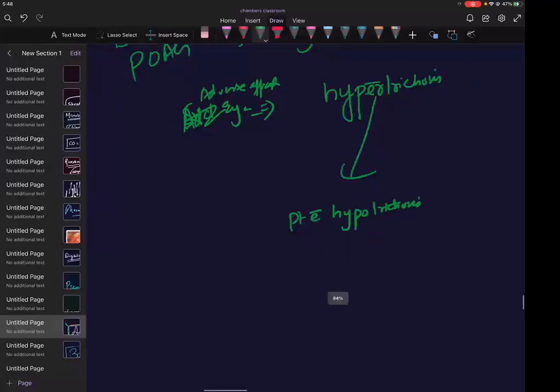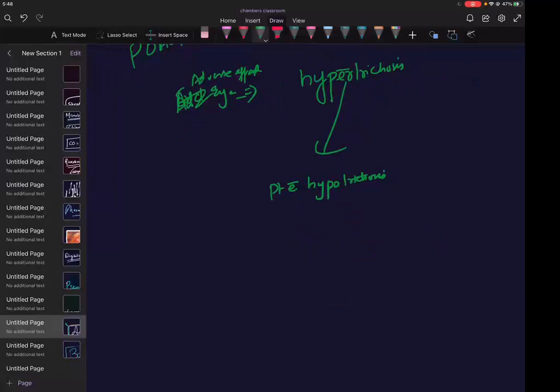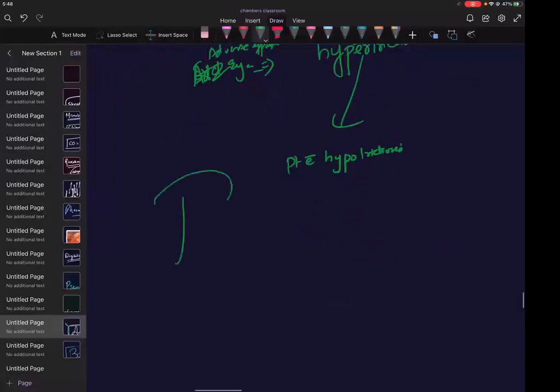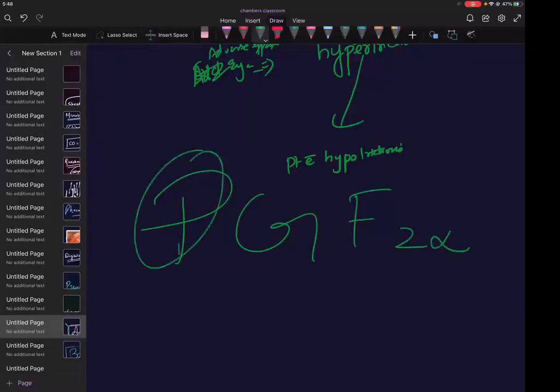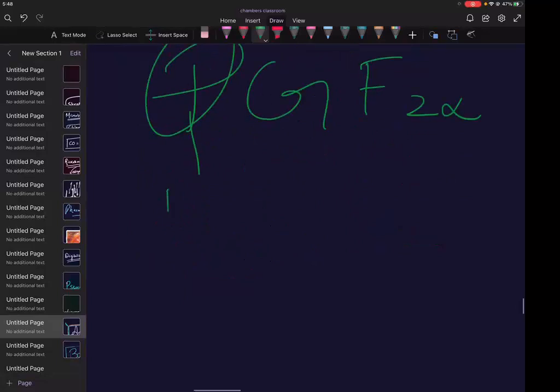But there is a side effect with the use of this. They can cause, famous, if you can understand, PGF2 alpha. Pigmentation of iris is a side effect. Iris gets colored. Pigmentation of iris. Some patients tell me I want to increase the eyelash, but at the same time I tell them don't use these things.